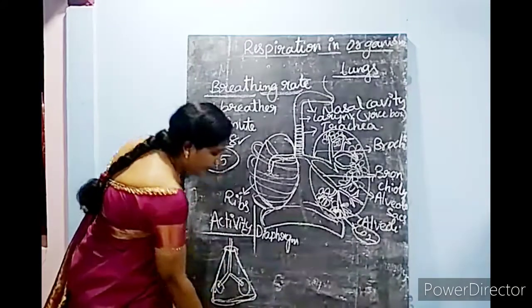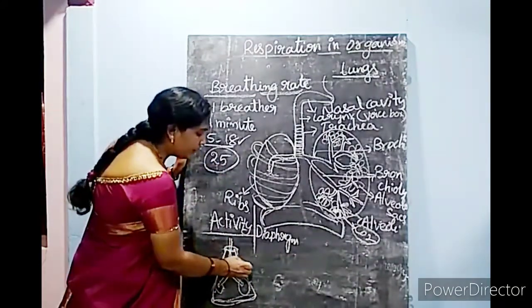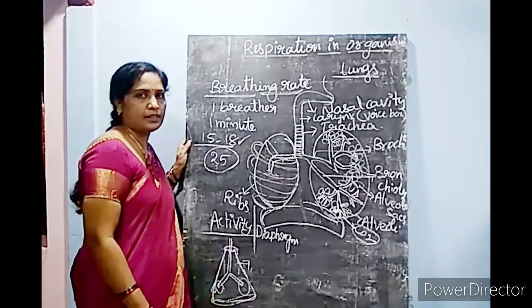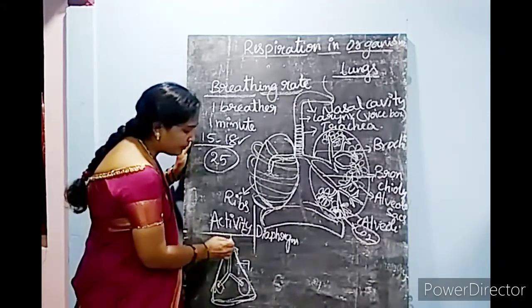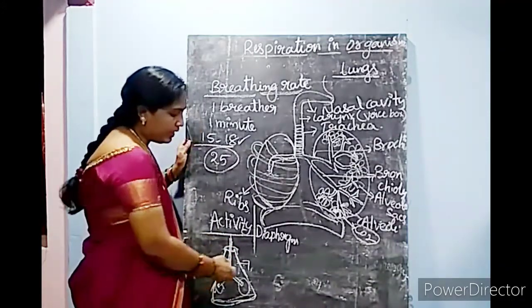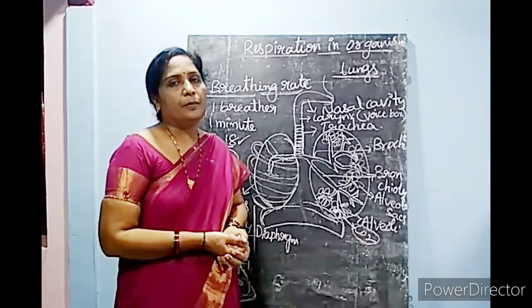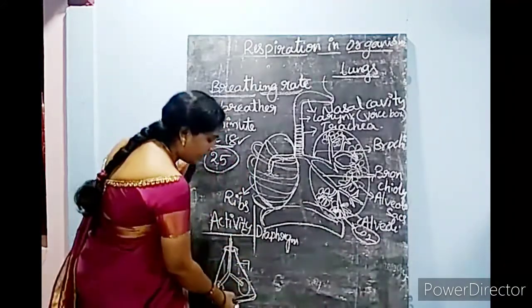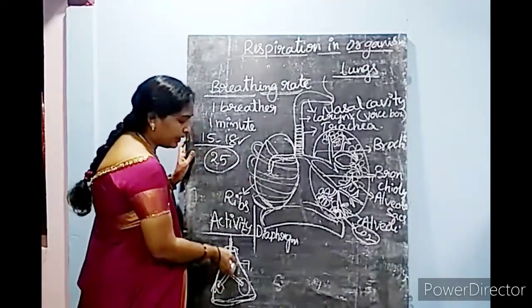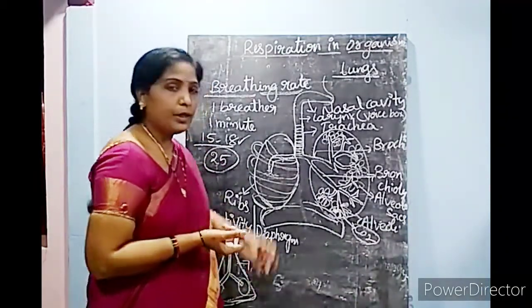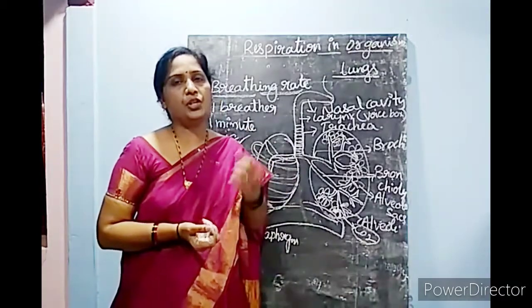When you pull this rubber band down, the volume of this glass will increase and more air comes inside through the straw and these balloons inflate. And whenever you release this rubber band, the air goes out and the balloons come back to normal shape.